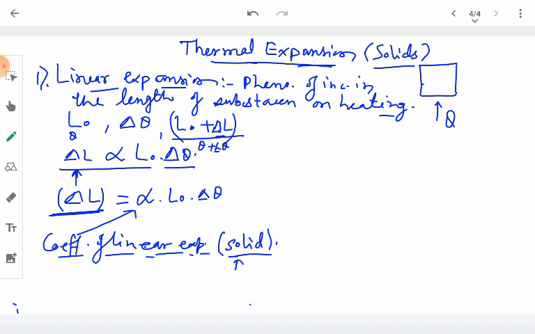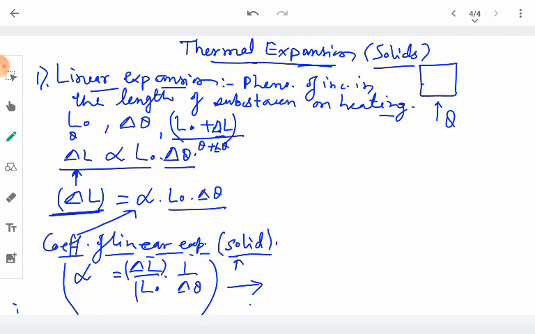So from here we can represent alpha, this constant, in order to define it and calculate it. All other terms go to the other side, so it becomes delta L upon L naught into 1 upon delta theta. So from here we can define the coefficient of linear expansion for a solid. It is defined as the increase in the length per unit original length for every degree increase in the temperature.